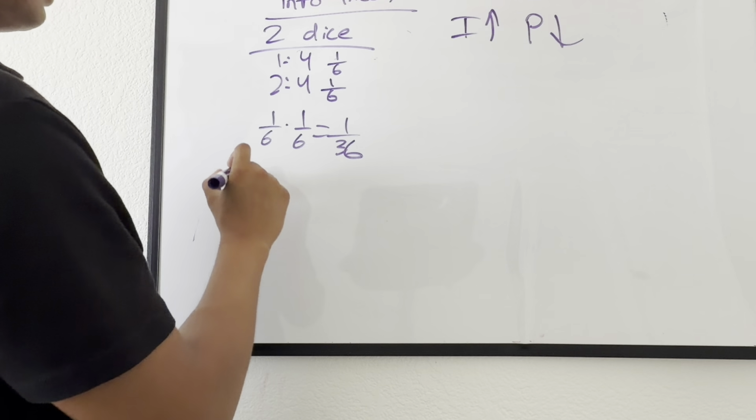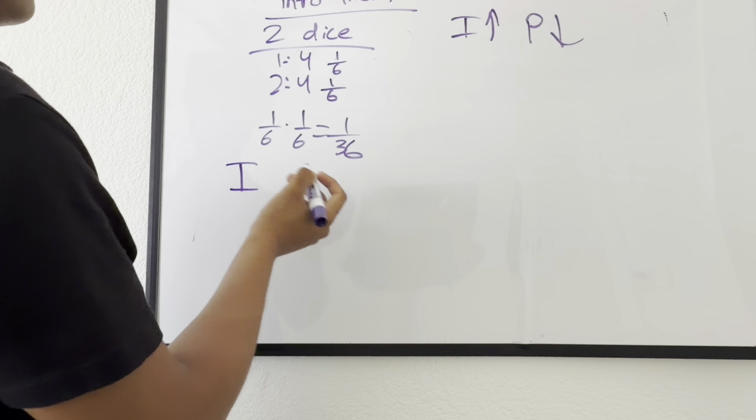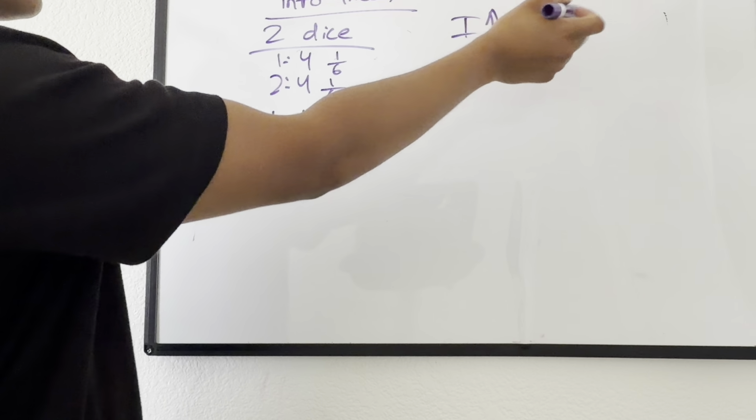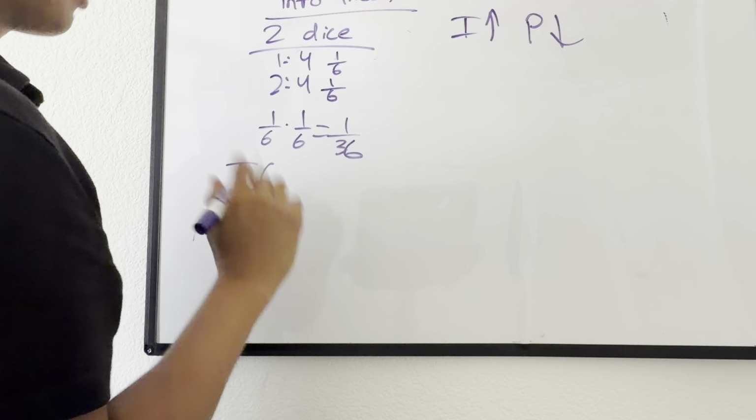Well, let's say I of information is a function of probability, right? As we just saw, information is a function of probability.